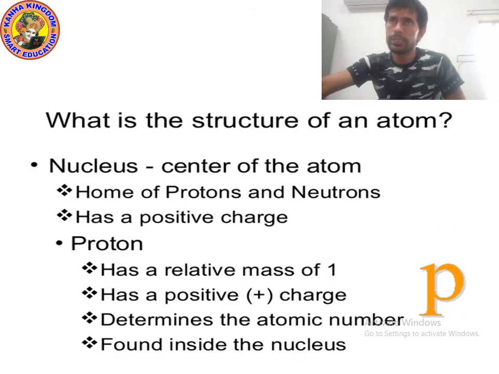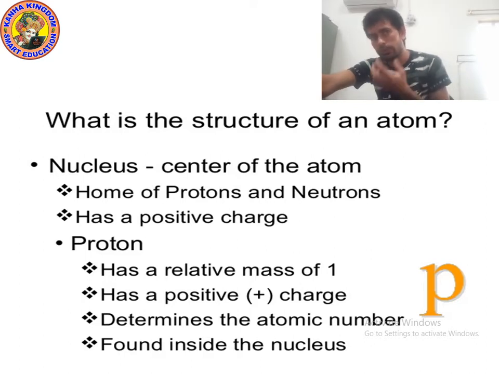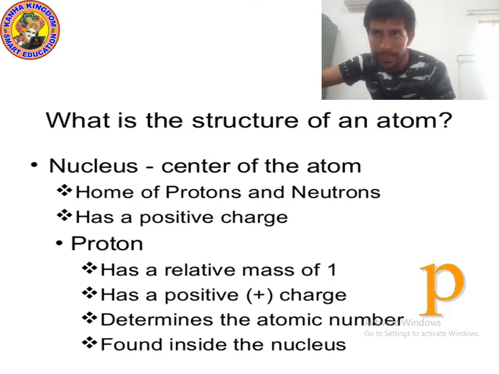So kids, now the question is, what is the structure of an atom? To understand the structure of atom we need to understand about proton, electron and neutron. I showed you the diagram of atom. In the diagram at the center proton and neutron are present. Proton I showed you by blue light ball, and neutron I showed you by orange ball. Do you remember?